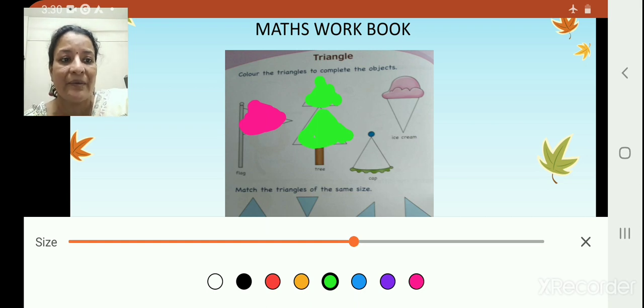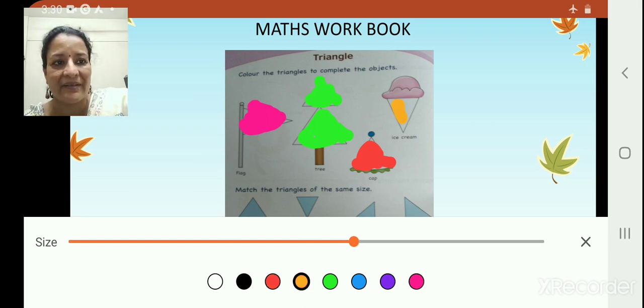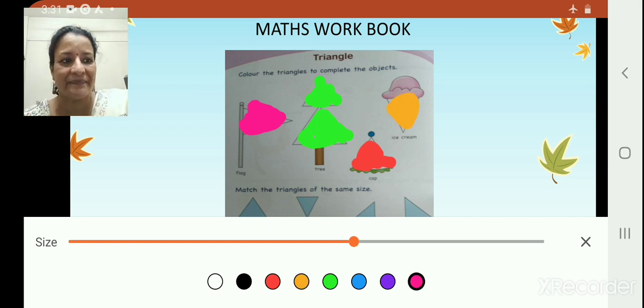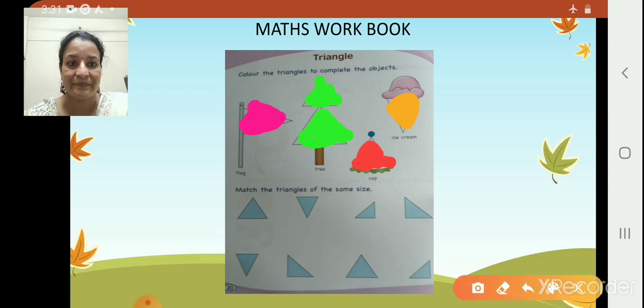Now tell me, what is this? It is a birthday cap. So let us color it. The triangle. It is a triangle and we are going to color it. Okay. And we have the ice cream cone. To color the ice cream cone, the triangle in this color. Okay. Now next, what we are going to do?